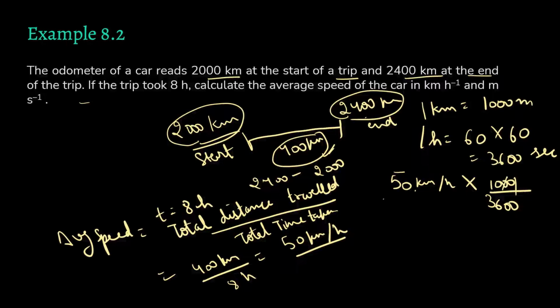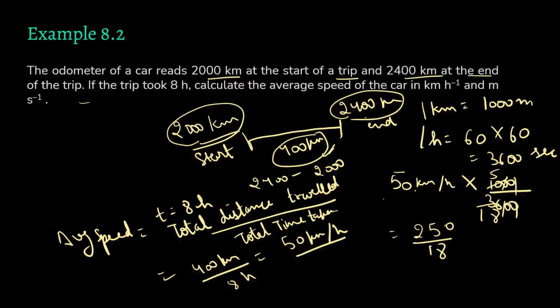So when we do this, we get the average speed in meter per second. So let's calculate. Okay, so it is nearly equal to 13.8 meter per second.